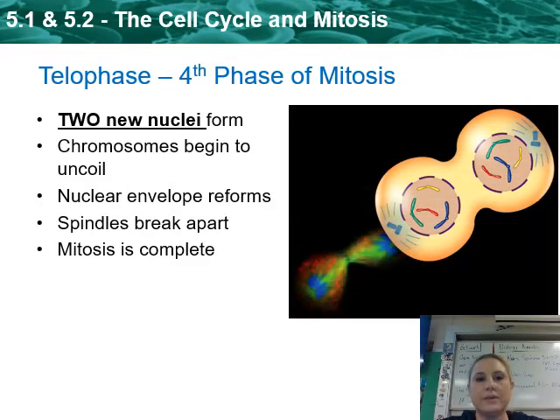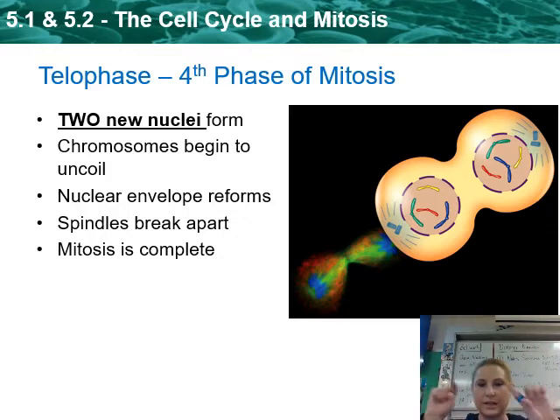Then we have telophase. In telophase, now the sister chromatids have moved away. Remember, this is exactly the same as this. They're exact copies, moving away from each other. Two nuclei form. Nuclei is just plural for nucleus. So we have one nucleus on this side and one nucleus on this side, and they start to form.